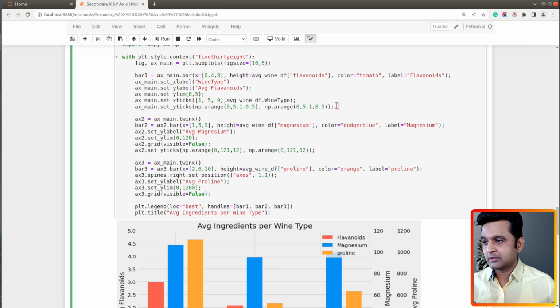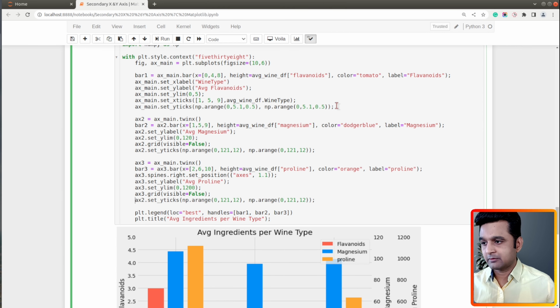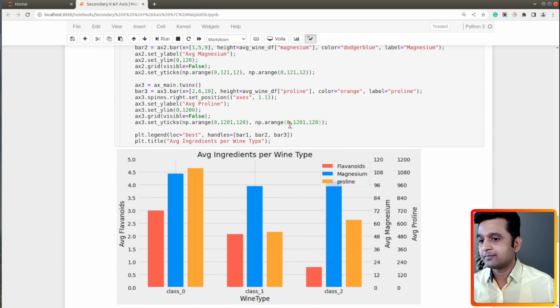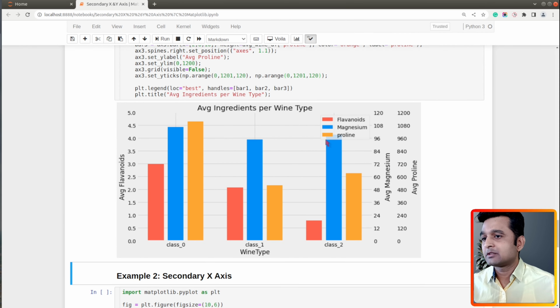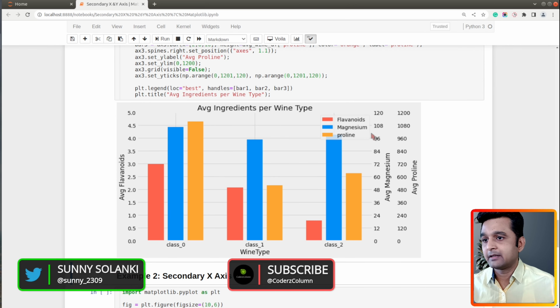Let's copy the same and use it for the third axis as well. For the third one, I want to go till 1200 by increments of 120 each time. So let me execute this cell and show you the result. All right, now as you can see, grids and ticks of all the values are aligned.